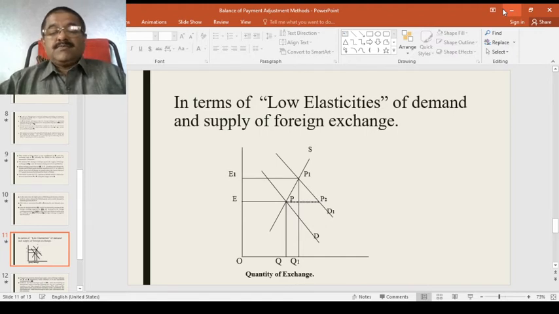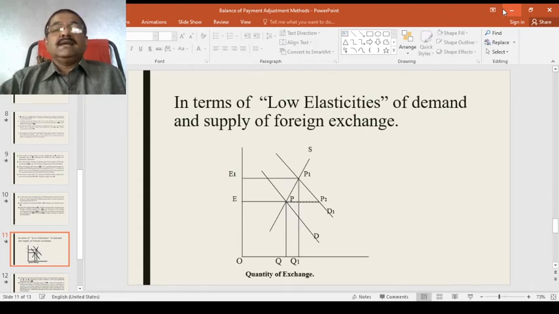In order to measure the full effect of depreciation on relative prices in the two countries, it is not sufficient for demand and supply conditions to be relatively elastic. This is the thing that I already discussed in the beginning itself. Then what is necessary? What is important is low elasticity of demand and supply of foreign exchange. We are going to illustrate this in the following diagram.